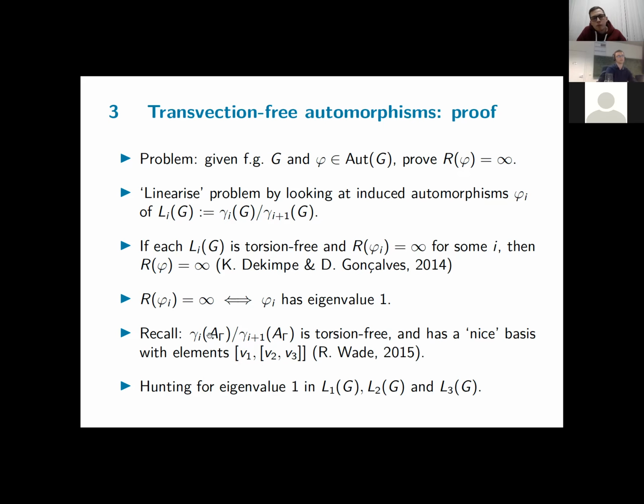Now, from last time, I mentioned the result that these factors are indeed torsion free. And moreover, to find an eigenvalue 1, it's useful to have a nice basis. So it has a nice basis with elements of this form: vertices with some commutator brackets around them. The nice thing about this form is that if you apply inversions, graph automorphisms, or partial conjugations, this form is somewhat preserved.